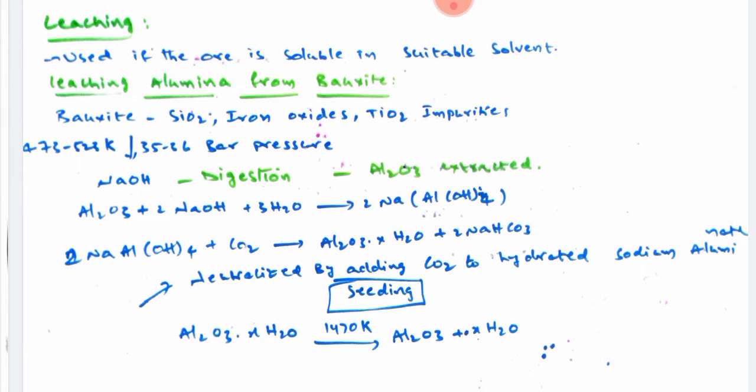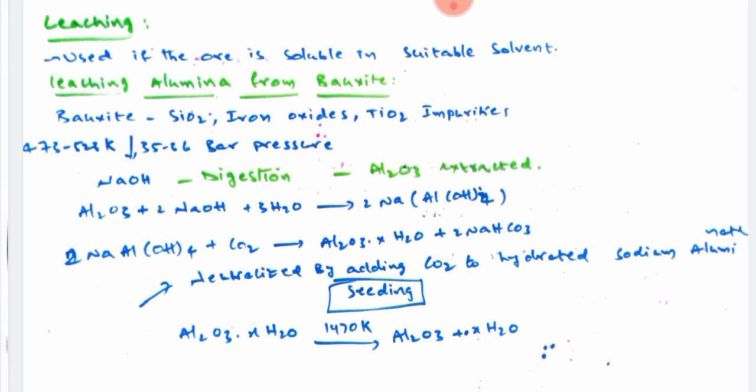Now after the formation of Al2O3, we add sodium hydroxide, and by the addition of water molecules, we get sodium aluminate hydroxide. After the formation of sodium aluminate hydroxide, we neutralize it by the addition of carbon dioxide.